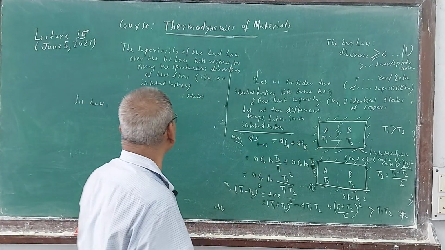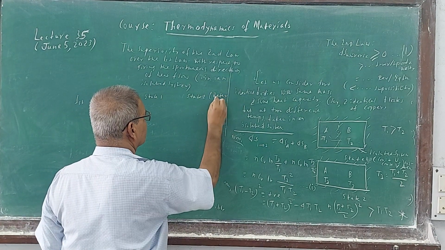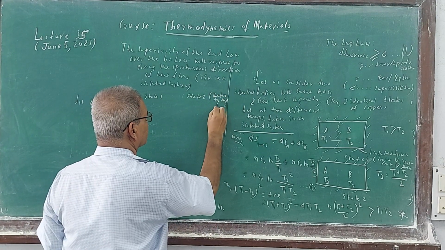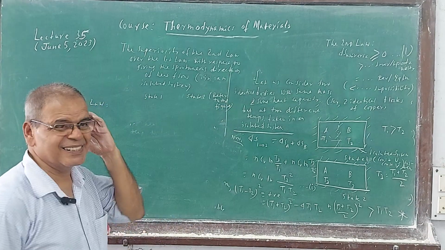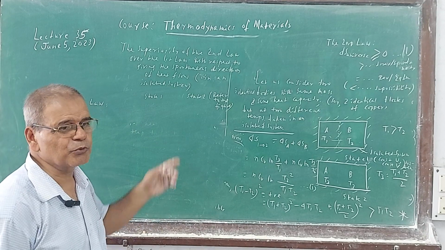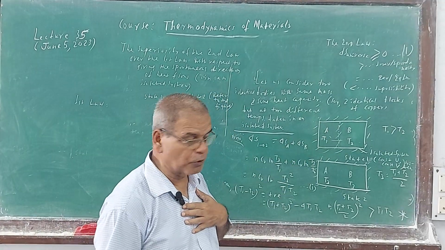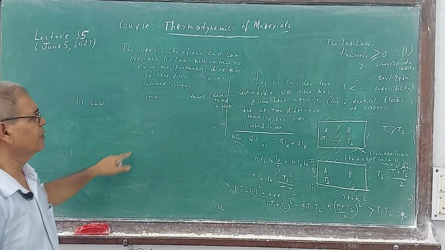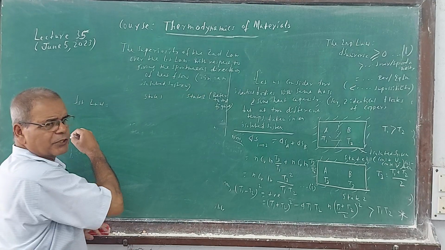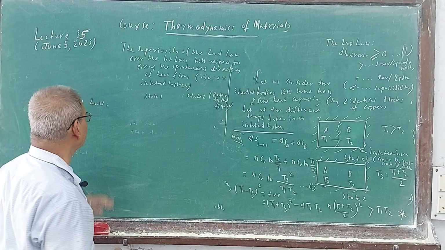Refer to the figure, already shown. Ask the first law which direction the process will move spontaneously, this way or that way. State 1 to state 2, or state 2 to state 1. First law, what is the answer? Spontaneously, isolated system. Okay.